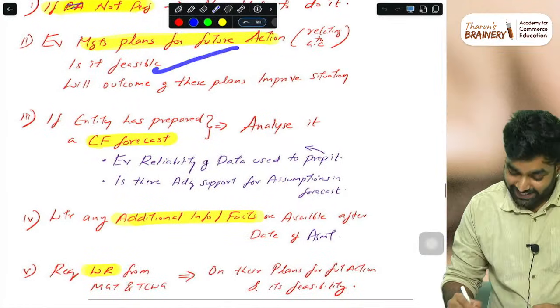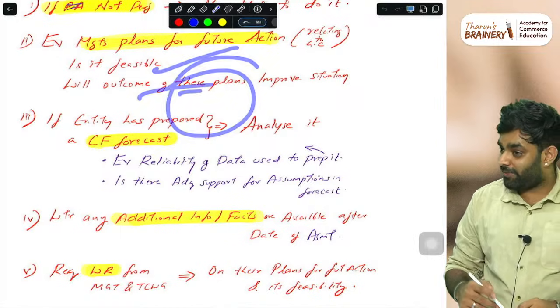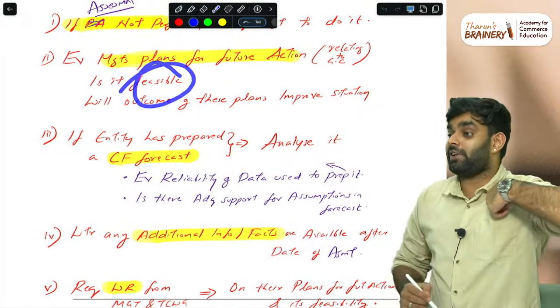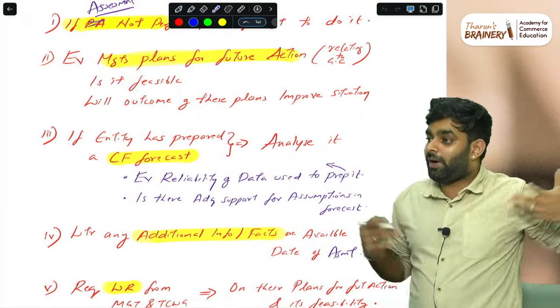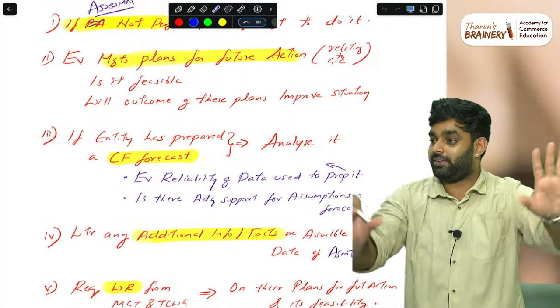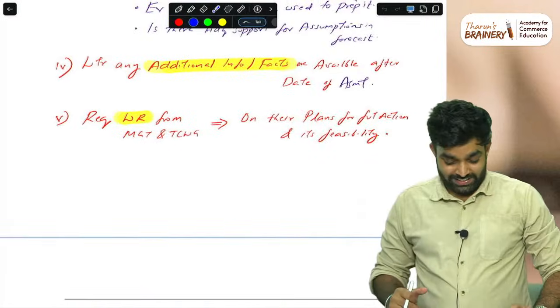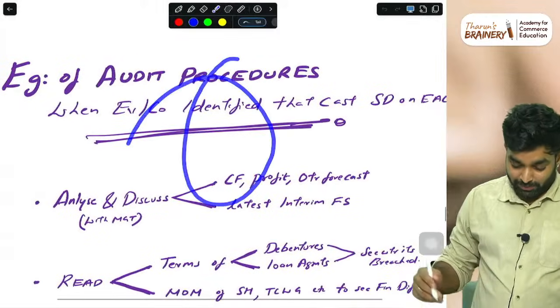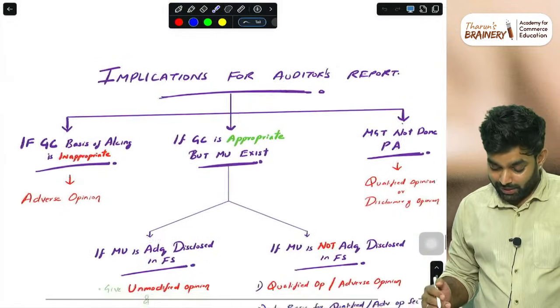So you have to check, is it feasible? What is the management plan to solve this? Whether this is feasible is our professional judgment. Whatever you want, you can write: my professional judgment is correct. Then this is just an example of procedure. You can just read it, nothing very important. Now comes the most important part.